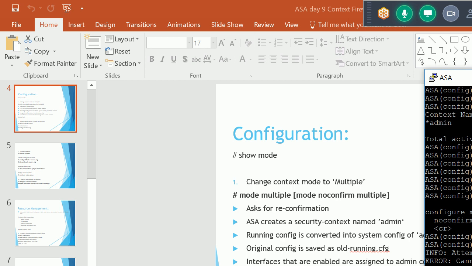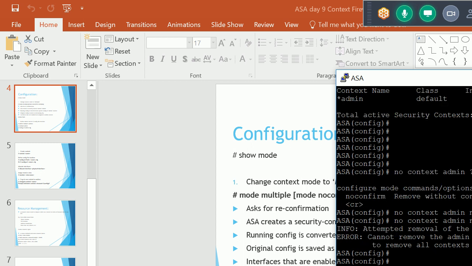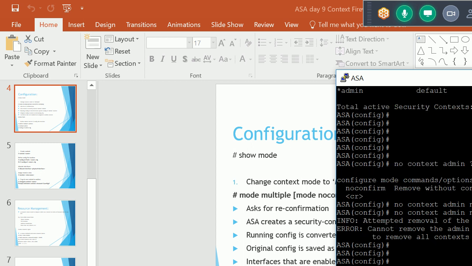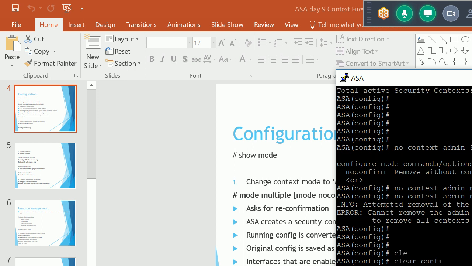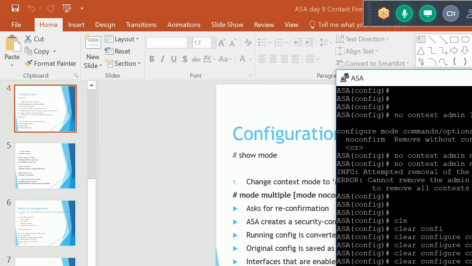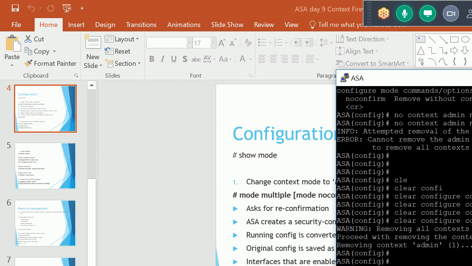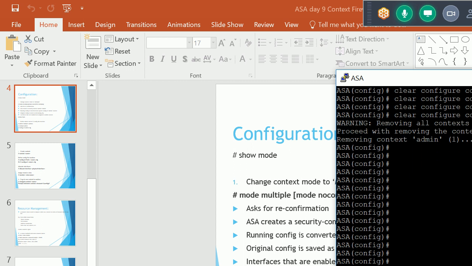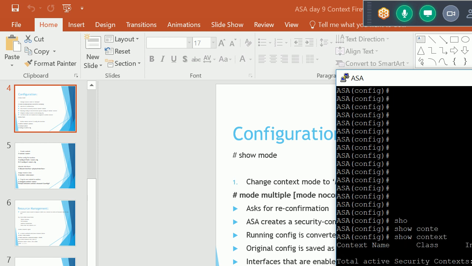Cannot remove the admin context. Use clear configuration context. Okay, that is the command. Sorry guys. Clear configuration context. It is confirming. So it removes all the contexts in one shot. So if I run this command, so context, I don't have any context.